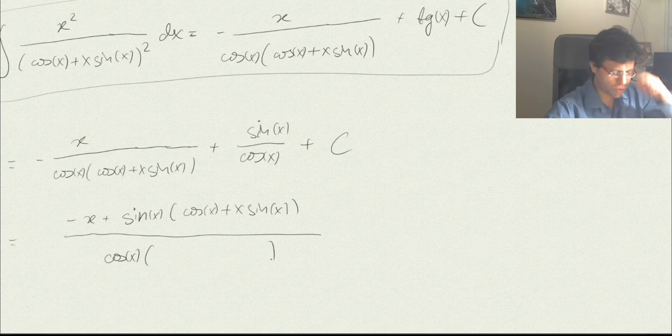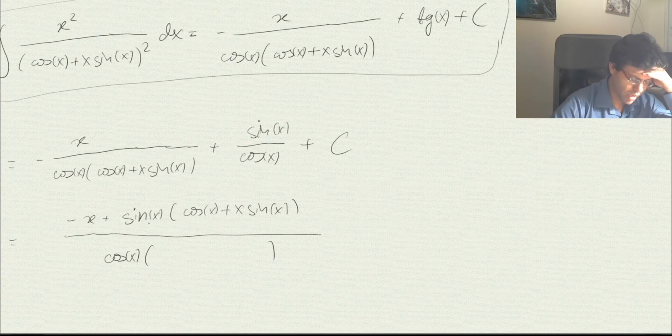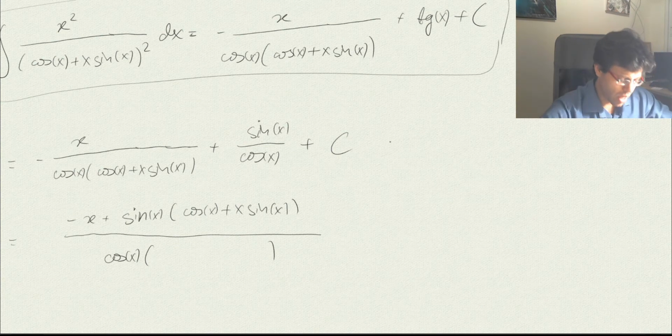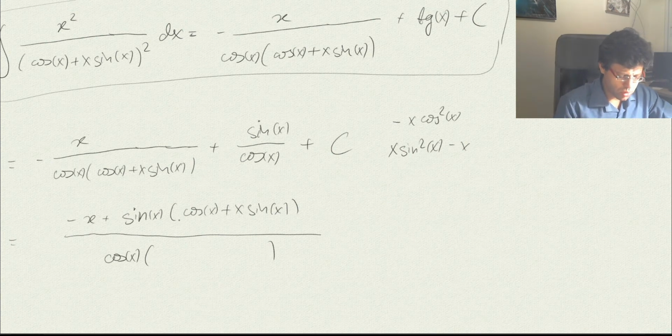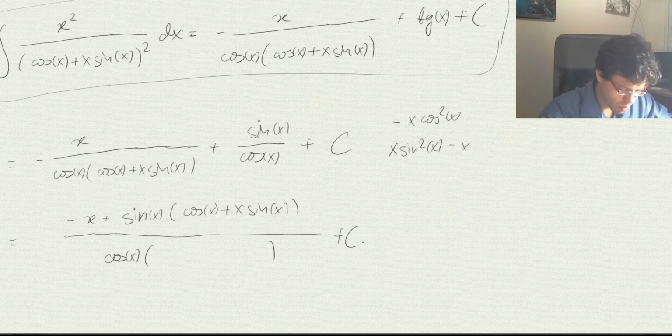I won't copy it for now, but here we will have sine of x cosine of x, and here we're going to have x sine squared of x. So the expression that we're going to get is x sine squared of x minus x, which is easily seen to be minus x cosine squared of x. And here, one cosine would reduce, so I will write it plus c this way.